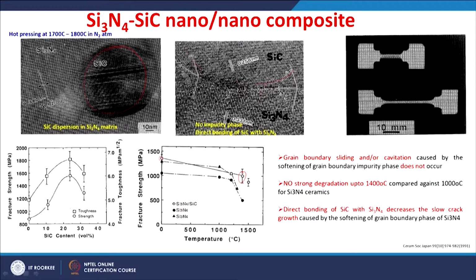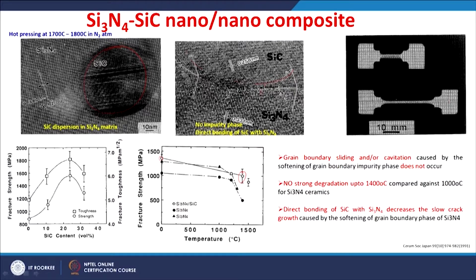So, now how do we have an advantage of having such a nano composite with respect to performance? You can see that a much larger deformation is possible if you have such a nano composite.